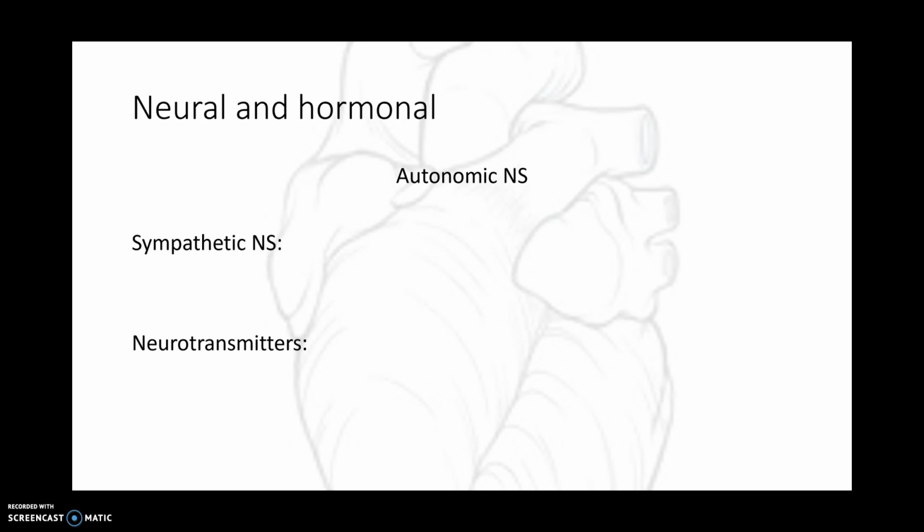Why is that? Because the sympathetic density at the SA node and the AV node is so great, and remember, it also terminates on the walls of the atria. So sympathetic stimulation to the myocardium is asymmetrical. This means that the nerves that act on the left side of the heart have a more powerful effect than on the right side of the heart.